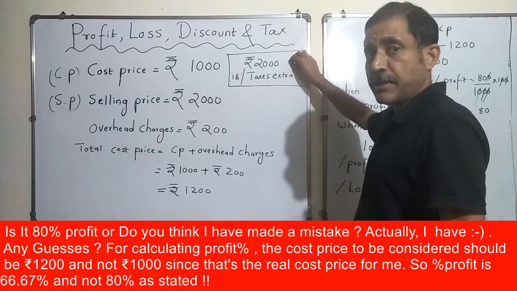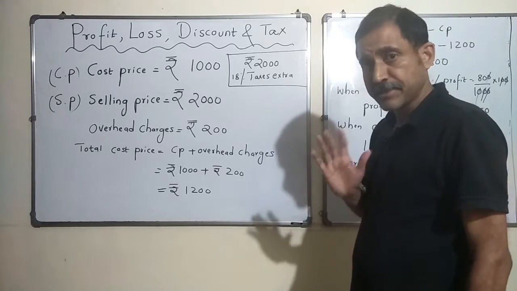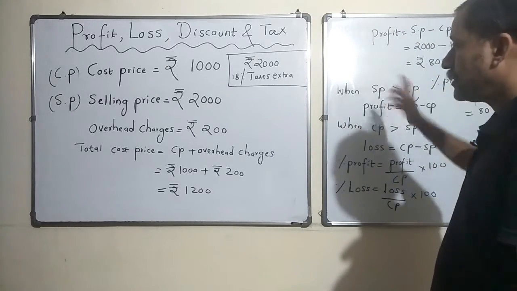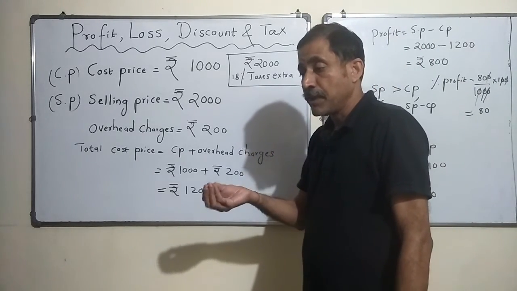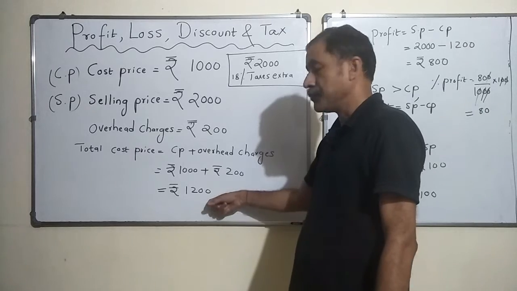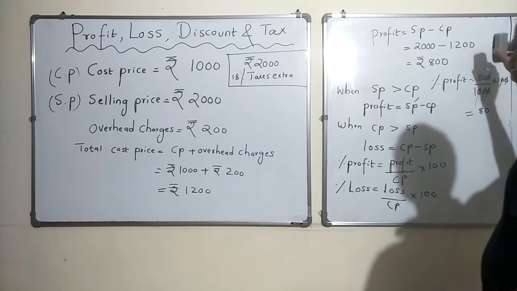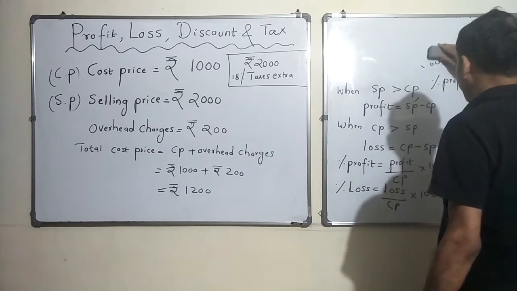I was planning to sell it for 2000 rupees. I was going to collect taxes 18% extra on that article, and my overall total cost price, which the money that I had put to bring that article to my shop, was rupees 1200. Okay, so far so good. I waited for many days. The article never went for sale.